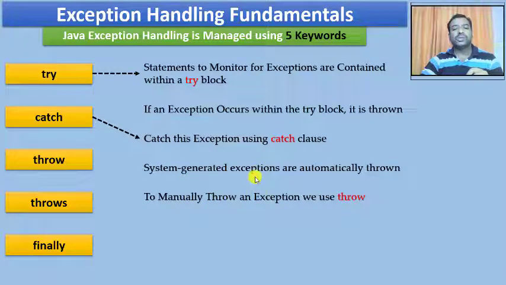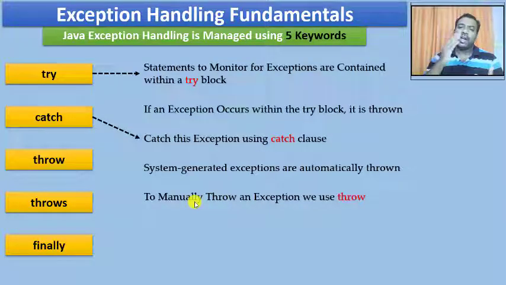Just look at these two statements. Within a try block, when the division by 0 occurs, the exception occurs and this exception will be automatically thrown to the catch clause. But if no exception occurs, and still I want to manually throw an exception, that is what I told: if the user enters 9 characters, this is not an error with the program.